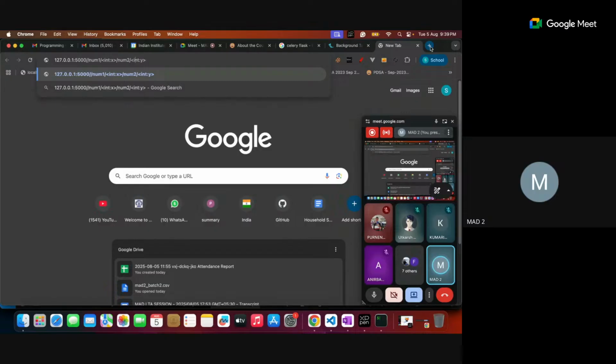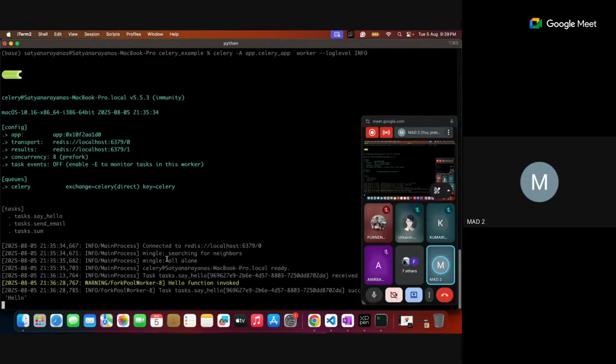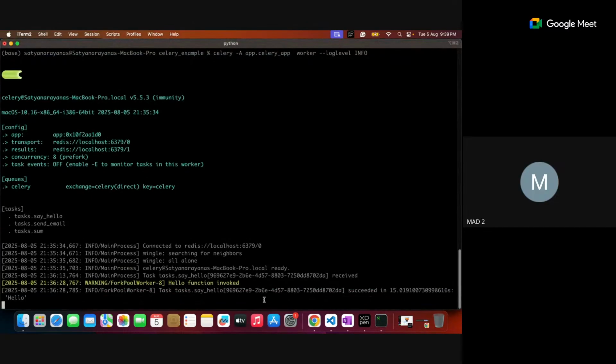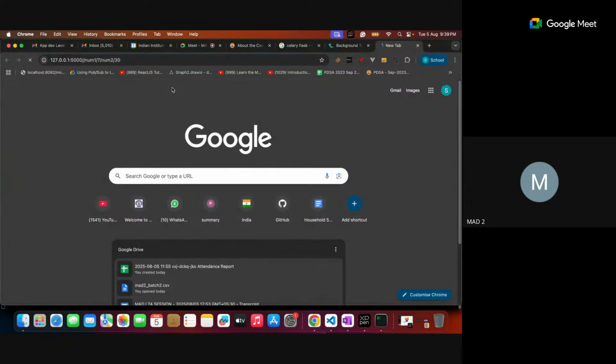Num1 I'm sending 7, num2 I'm sending 30. Now carefully see that your Celery is running, but no hit is done; it has not received any call. Once I press enter, immediately this sum function is called.